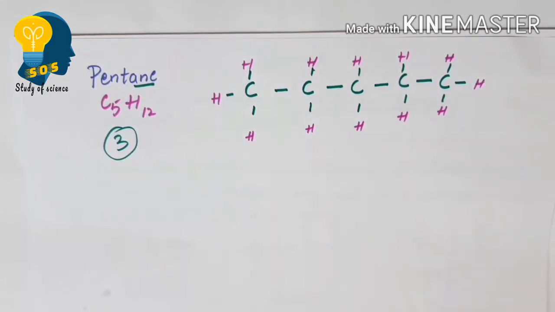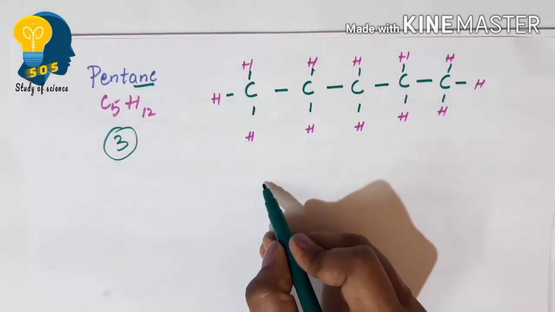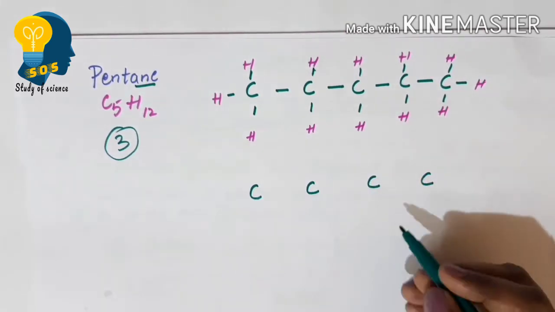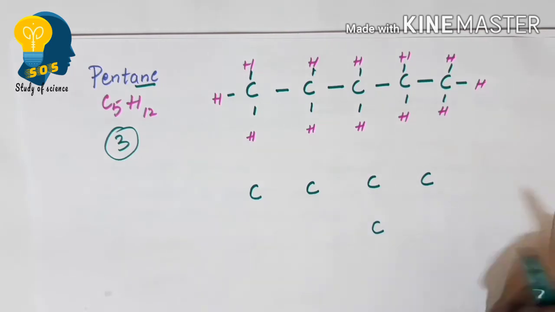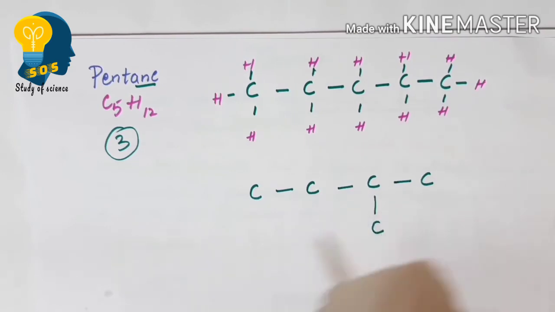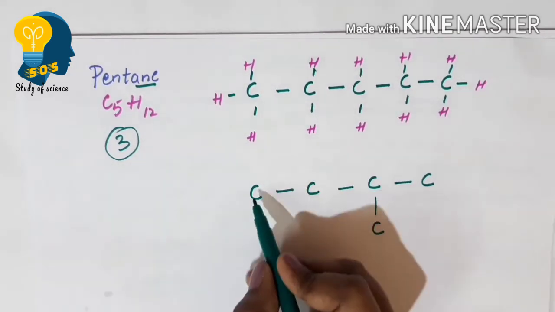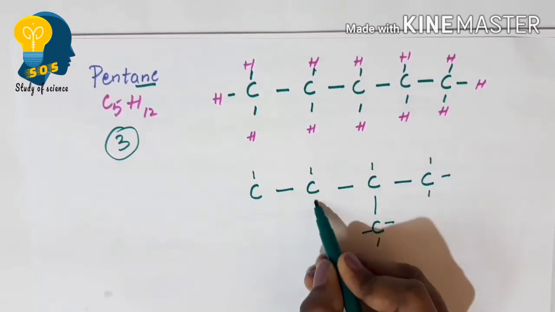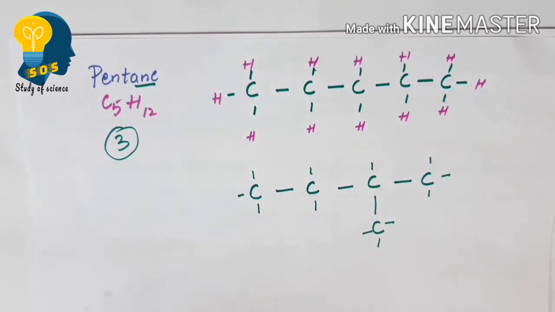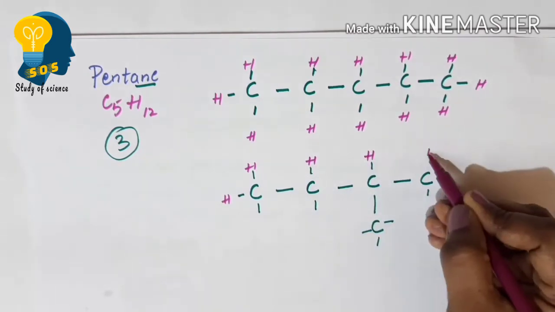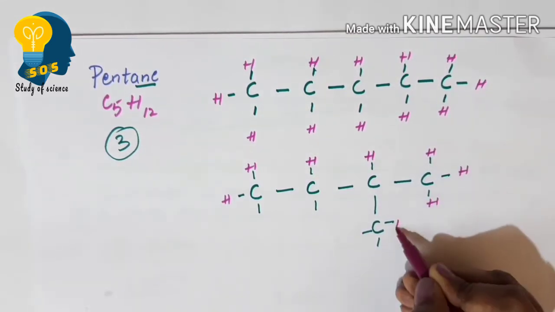And the second possible structure for pentane is, I will write 4 carbon atoms in the longest carbon chain, that is 1, 2, 3, 4, and the fifth carbon atom I will place towards the outside here. As we are writing for alkane, there will be a single bond between the carbon atoms. Now let us write the hydrogens: 1, 2, 3, 4, 5, 6, 7, 8, 9, 10, 11 and 12. So here also we got 12 hydrogen atoms. This is the second possible structure for pentane.